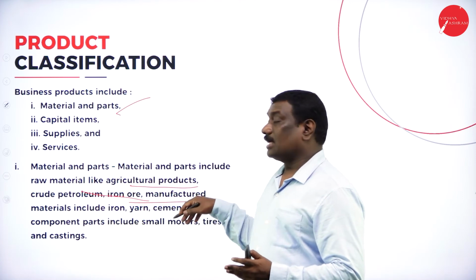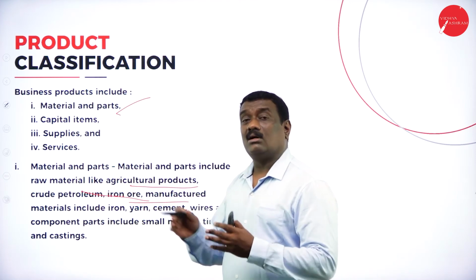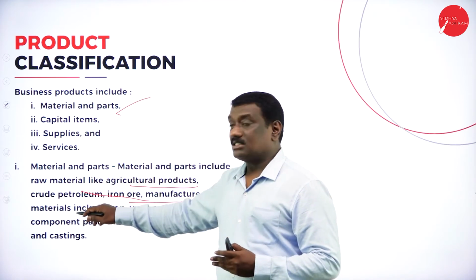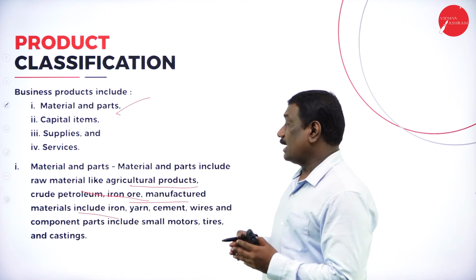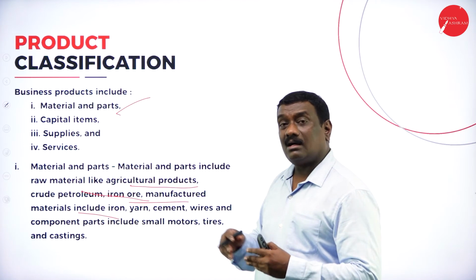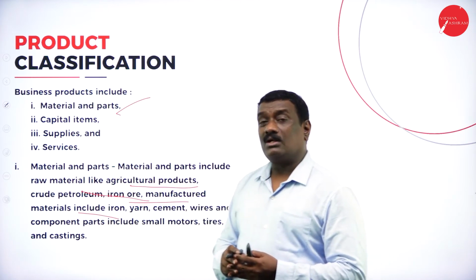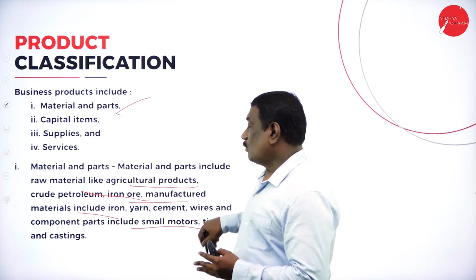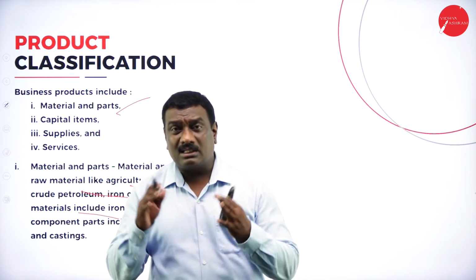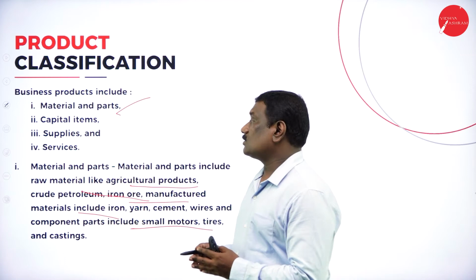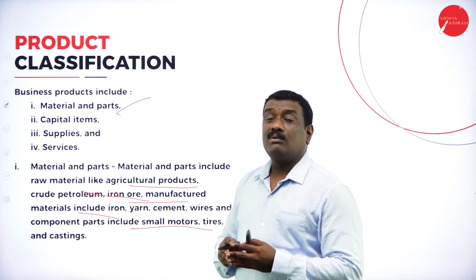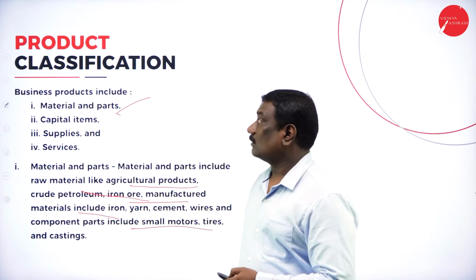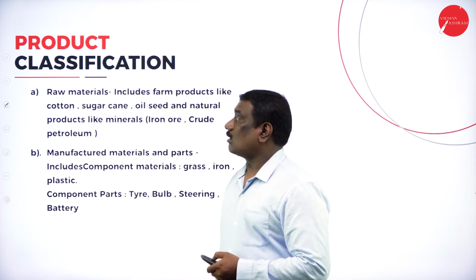Then it may be the iron ores, where you dig the earth and take out the raw material called iron ores, or it may be the manufactured materials, which can include anything of iron, cement, yarn, or any kind of component wires or parts. So all these include small motors, tires. These are all the various forms of materials and parts required for manufacturing a particular product. Now coming to the raw materials.